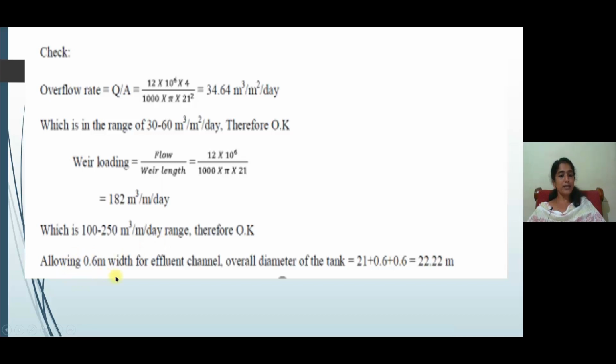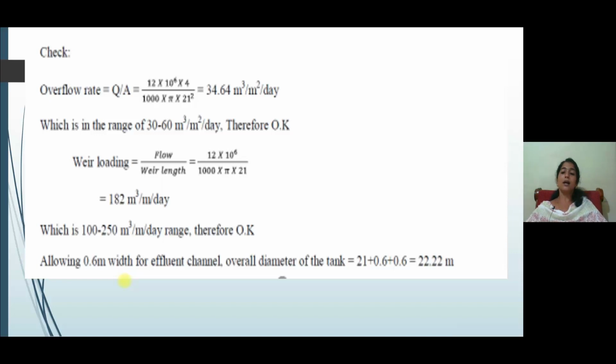Allowing a 0.6 meter width for the effluent channel, that is, by passing over the weir, this effluent can be collected through a path around the periphery of the primary sedimentation tank. That will be provided at a width of 0.6 meter, and the overall diameter of the tank will therefore be 21 plus 0.6 at one end and 0.6 at the other end.